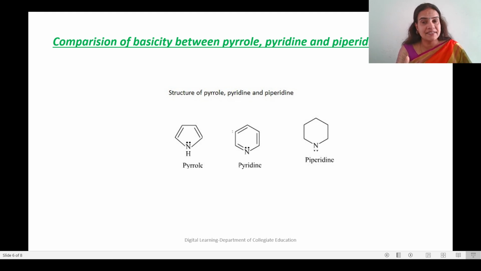The higher the S character, the lower the tendency of the nitrogen atom to donate its lone pair of electrons, and the lower the basicity. So in piperidine, because the S character is less, it has more tendency to donate its lone pair of electrons. So when we compare pyridine and piperidine, piperidine will be more basic than pyridine. So we can state the order among the 3 compounds. The most basic compound will be piperidine, then pyridine, and then pyrrole.